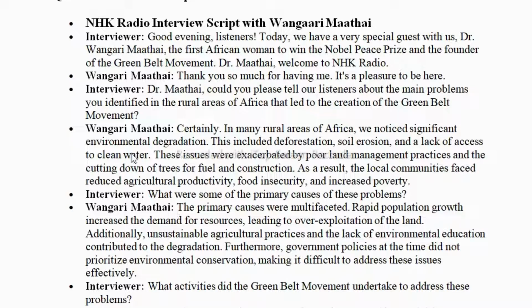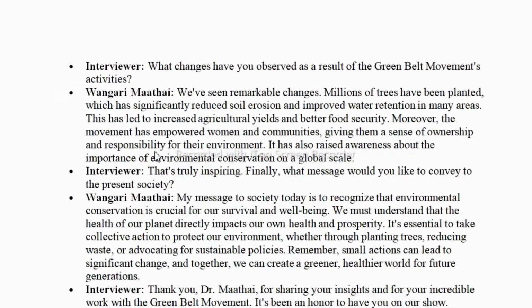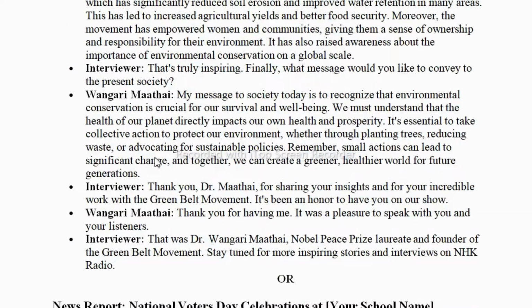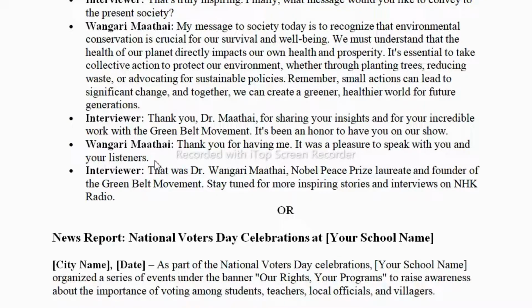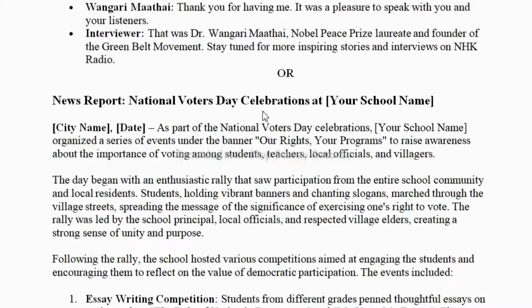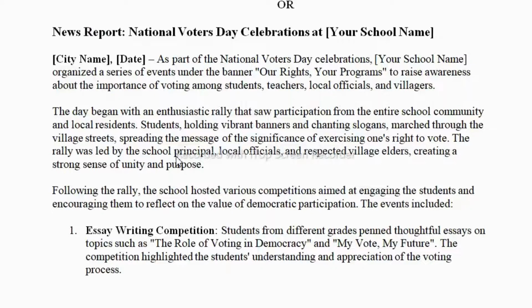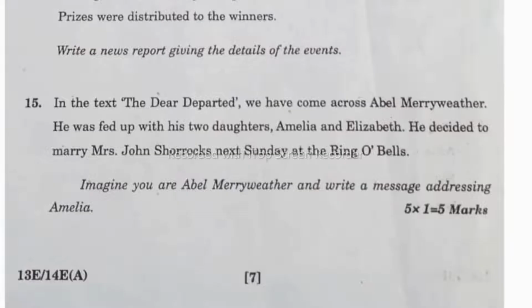So here you can see you are a student, so you can write these headings, you will get marks for this. So in this way you need to write. There would be 6 or 7 exchanges of each person. News report, this also carries 10 marks. You will be having choice in major discourse, either that one or this one. Now let's see question number 15.